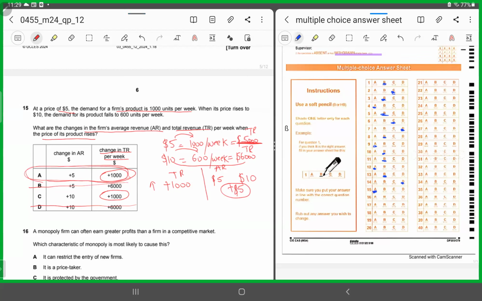So for 15, it has to be option A. It cannot be C because in option C, it says that the change in average revenue is up by $10. No, it's not up by $10. When we divide 6,000 by 600 units, we get $10. So initially, the average revenue was $5, and in the next week, it was $10. So the difference is an increase of $5. So for 15, it has to be A. I hope this is clear.